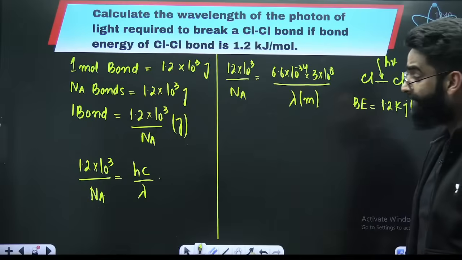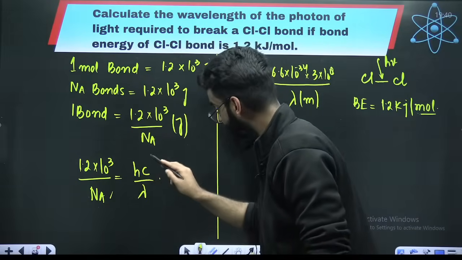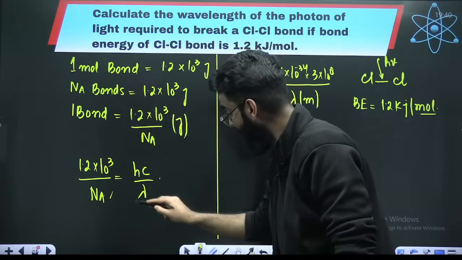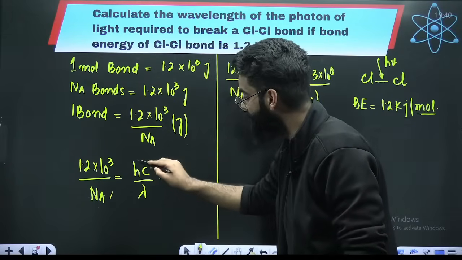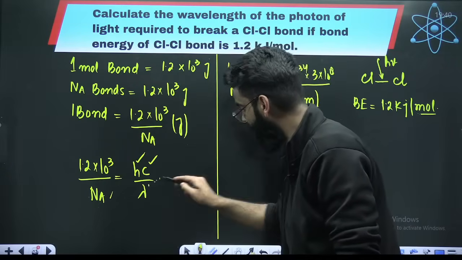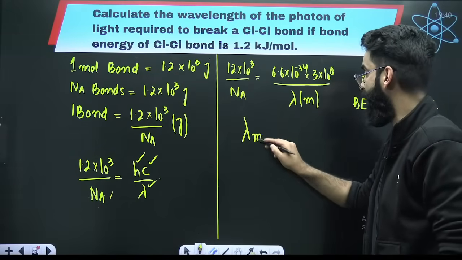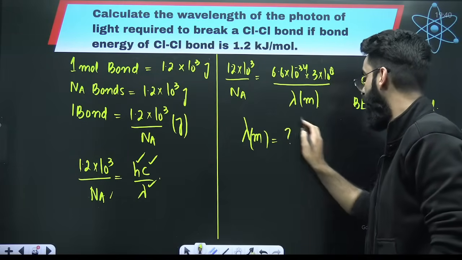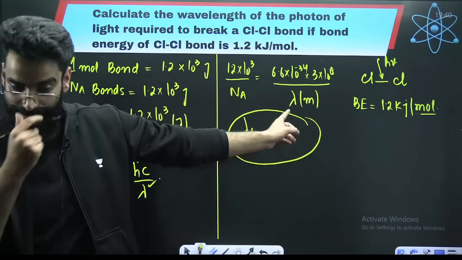Why will lambda be in meters? See, your left hand side is in joules as per the SI system. Therefore, the right hand side has to be in joules as well, which means this has to be taken as per the SI system. Therefore, lambda will come as per the SI system. So from this equation, you can calculate lambda in meters, which will give you the wavelength of the photon which was incident on the bond.